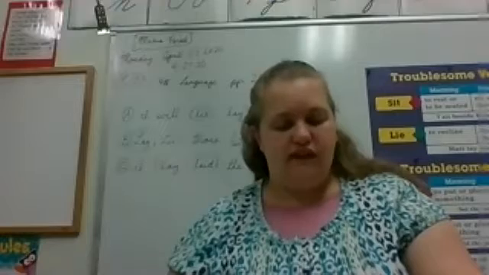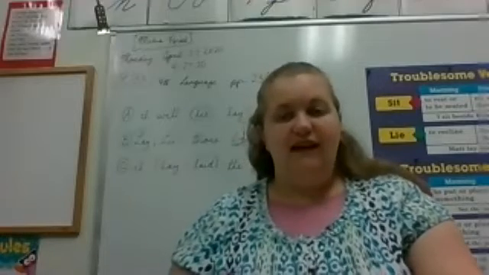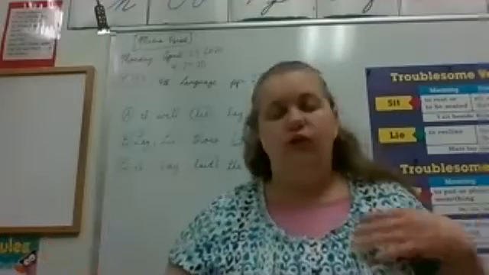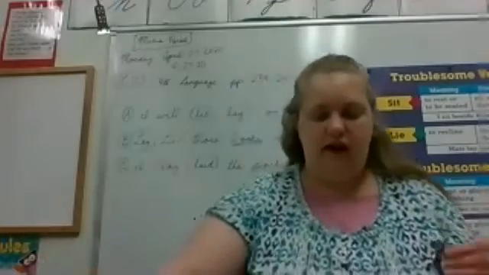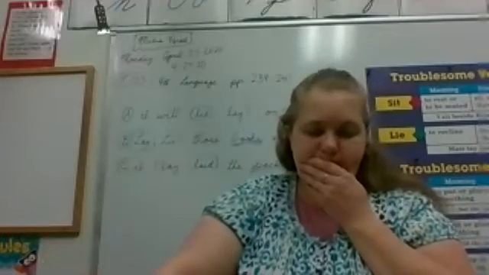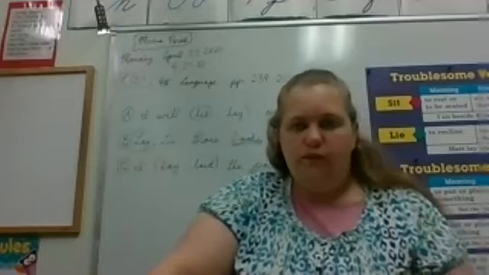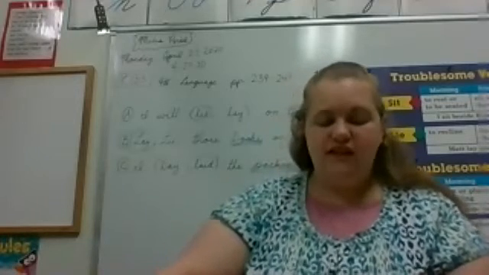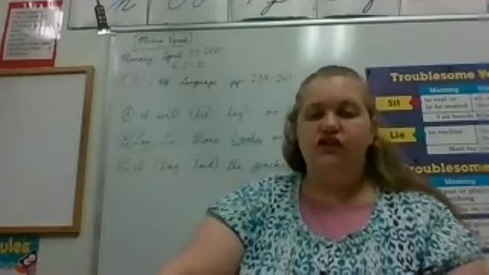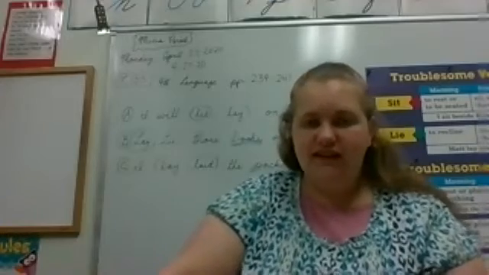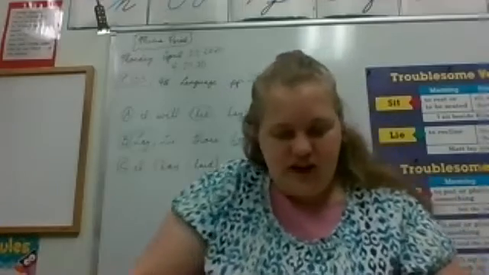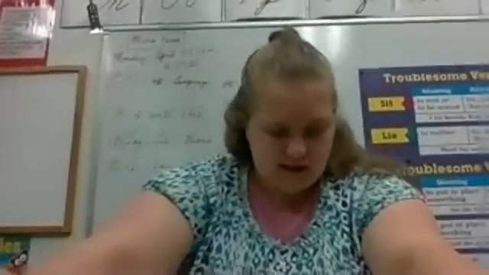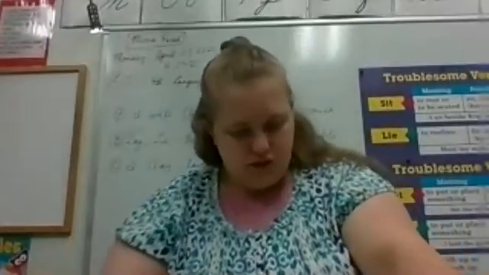Lie or lay your things on the table. Okay, again, something being put or placed, and is there an object, or is something reclining, okay? Do you find the object? Yes, there's things. Things is your object, so circle things. And so which one goes with an object? Lay. So you're gonna underline lay, okay? All right, we're gonna do through number 5.